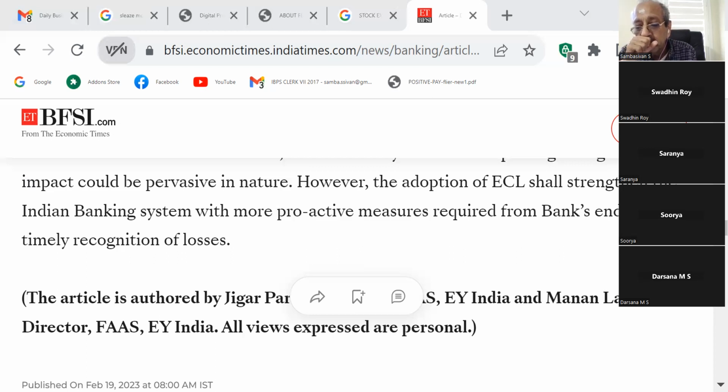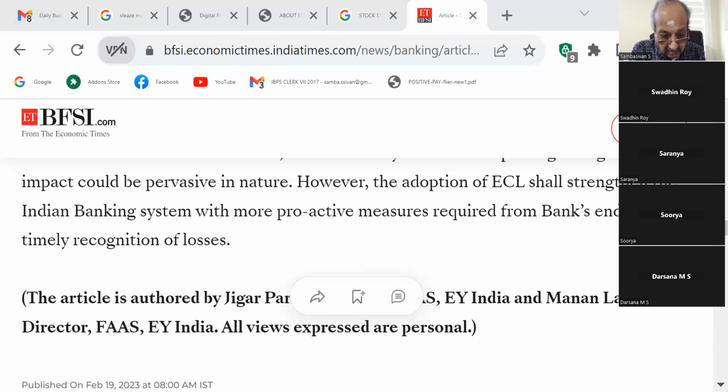Later, in 1985, the Pendharkar Committee and A. Ghosh Committee were formed. They created a health code for bad loans. Later, in 1991, at the time of the Manmohan Singh government, the N. Narasimhan Committee was formed, and the classification of assets occurred.